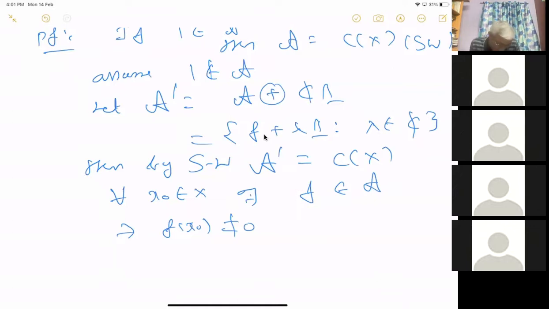So if that is not true, then for all x naught in X, there exists an f such that f of x naught is not equal to 0. From this, I want to say it contains constants. Do I have to use the compactness or something?